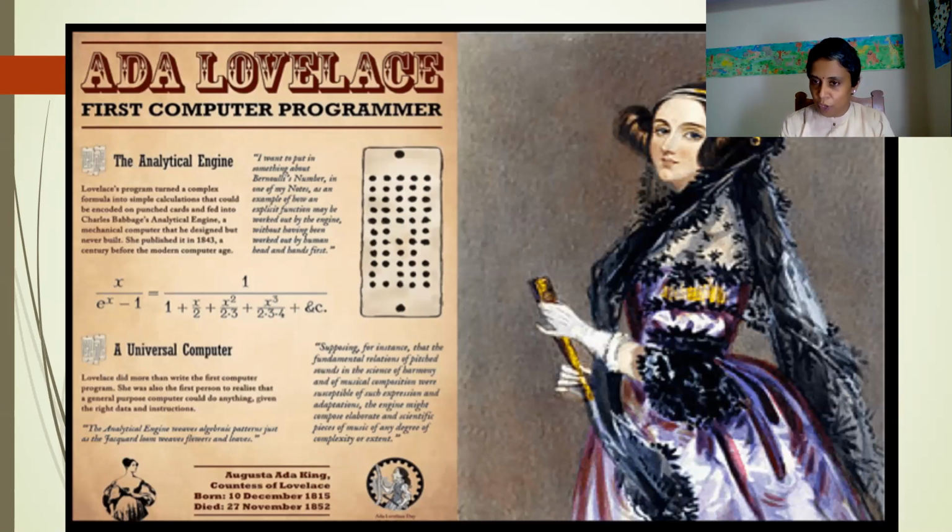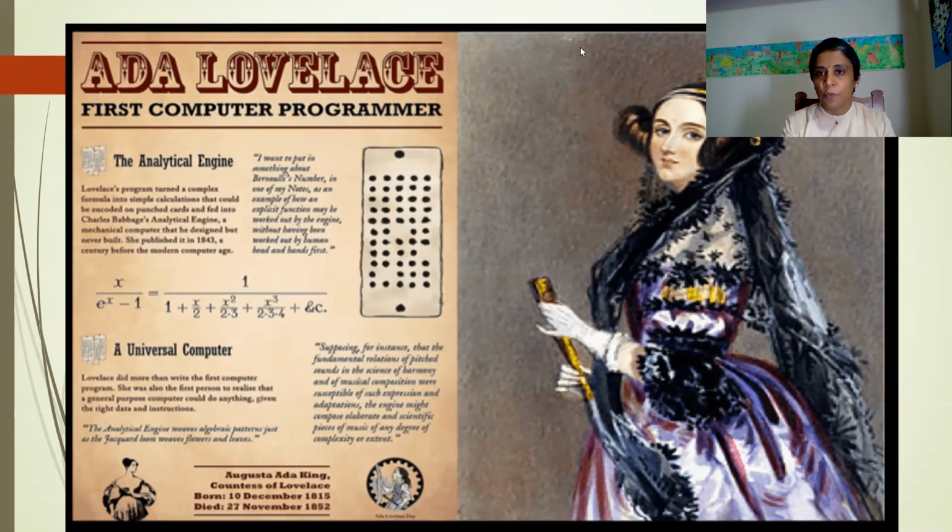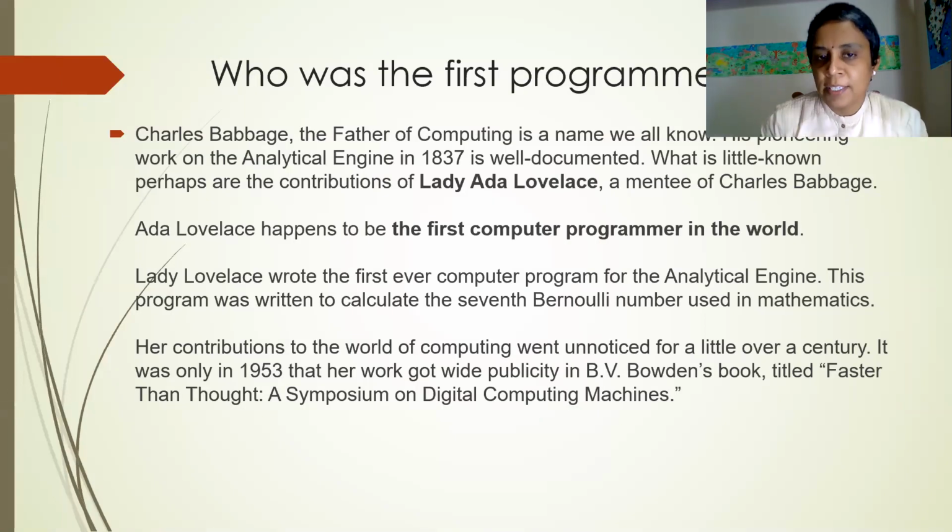But as we all know, if a computer wants to perform a task, there should be a program. So the first programming language was written by Ada Lovelace. Who has written the first programming language? Ada. So Ada Lovelace is the first computer programmer. Let us know a little bit about her. Charles Babbage, the father of computing, we all know. He invented the analytical engine in 1837.